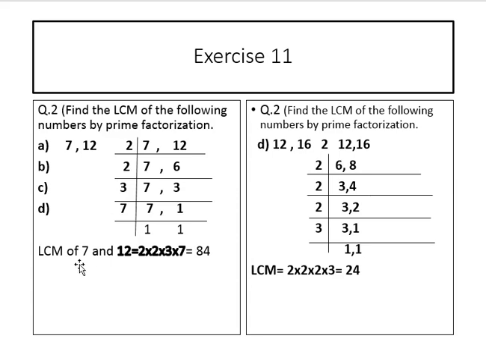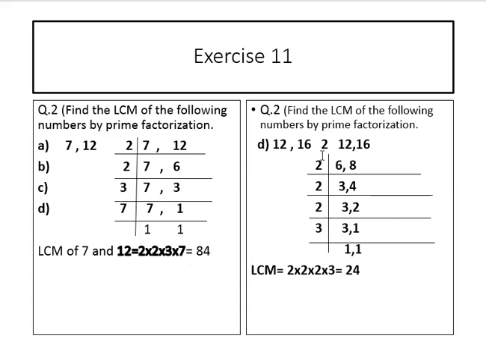So the least common multiple of 7 and 12 is 2 multiplied by 2 multiplied by 3 multiplied by 7. 2 2s are 4, 4 3s are 12, 12 7s are 84. So the LCM of 7 and 12 is 84.